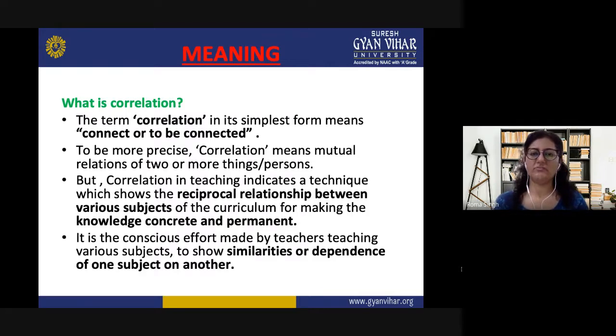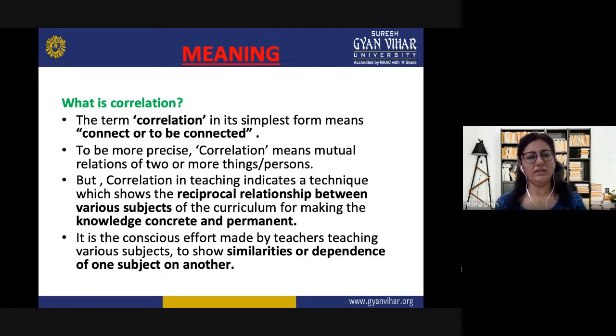If we see it in its simplest form, correlation means to connect or to be connected, co-related. To be more precise, correlation means mutual relations of two or more things or persons.